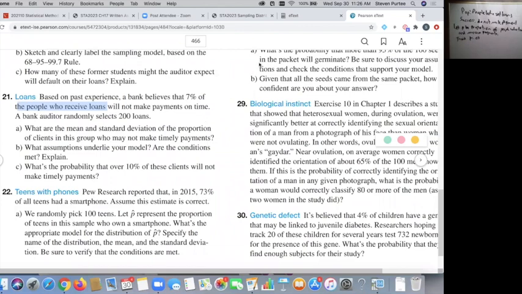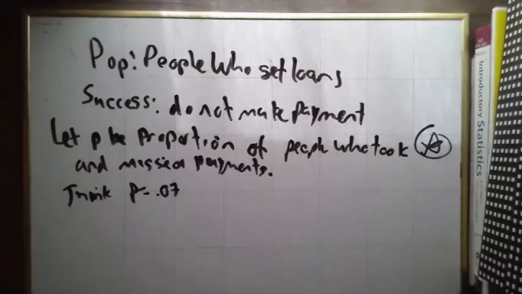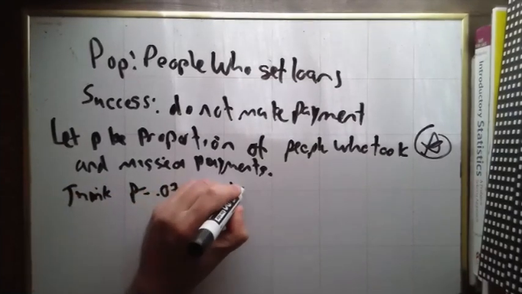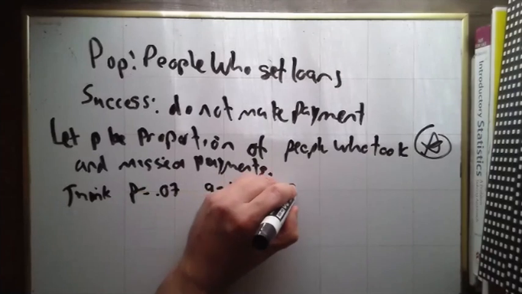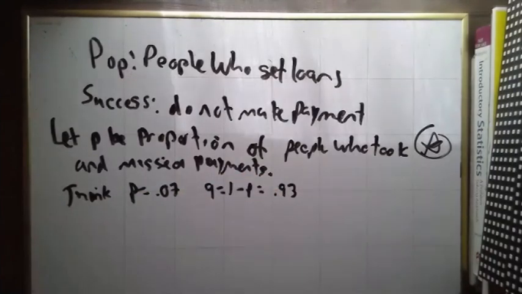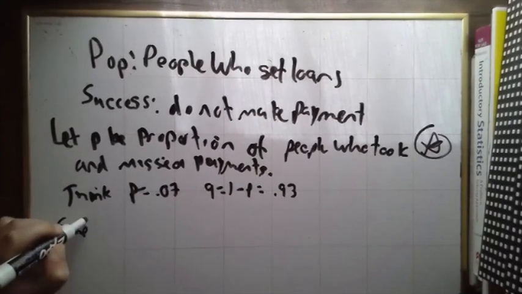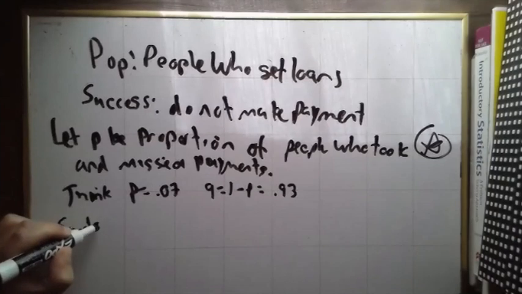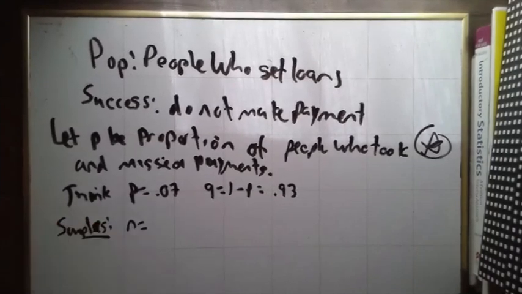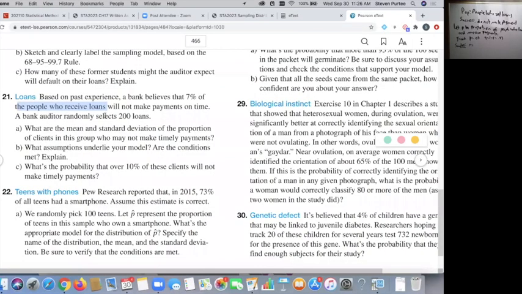Okay, now we're going to look at samples. Let's write down our Q first, 1 minus P, will be 93% of people who take loans fail at missing payments. I know it's kind of backwards, but that's what that means. 93% of people who take loans fail at missing payments, meaning they make their payments. Now we have our samples. N is 200. So we're going to look at 200 loans.